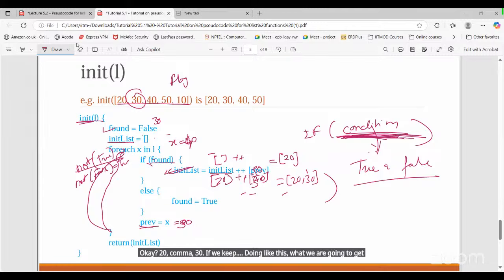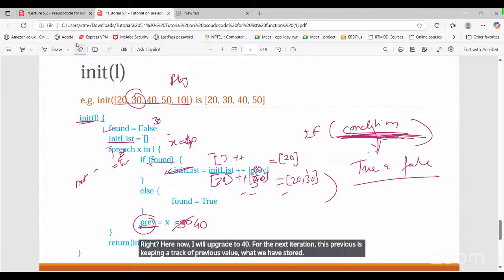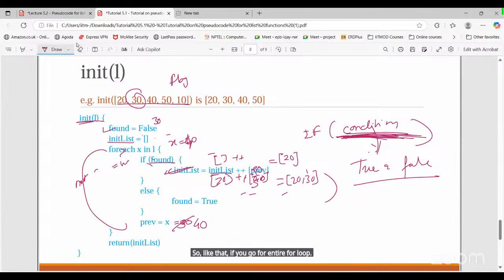Here we are keeping track of the previous value, right? Now I will update to 40. For the next iteration, previous is keeping track of the previous value that we have stored. If you go through the entire for loop, the next iteration will store 40. Then the previous will become 50.